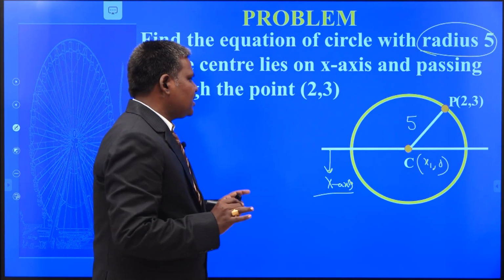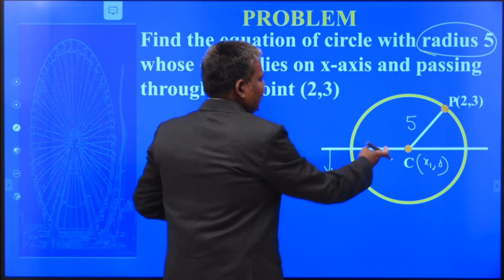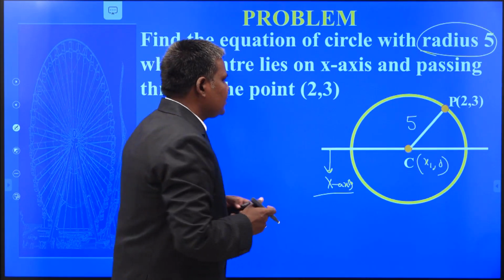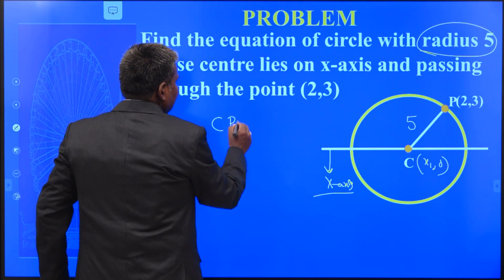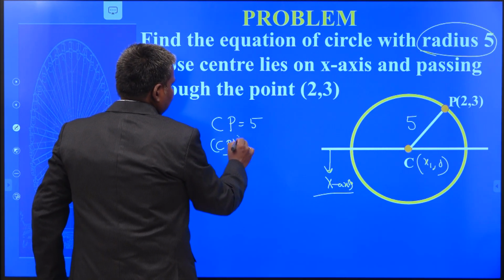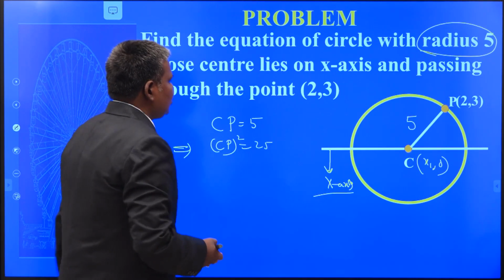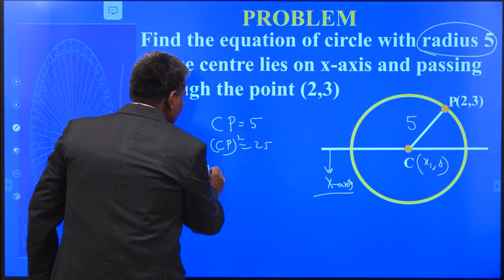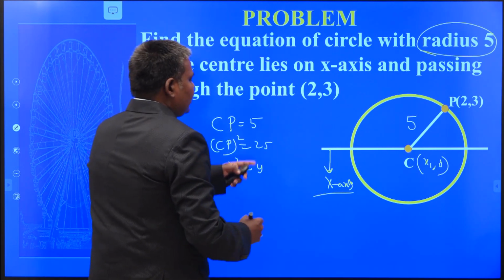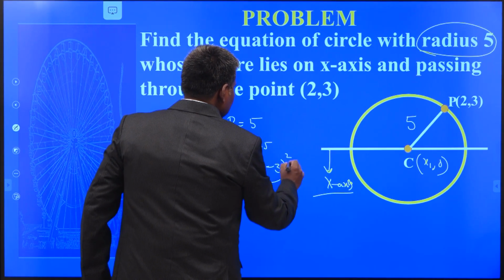I think 100% of the students understand how to find x1. Am I correct or not? There are 2 points and the distance between them is also there. So can you find x1 or not? CP is equal to 5 by the fundamental definition. From that, CP square is equal to 25. CP square means the distance from C to P. That is x1 minus 2 whole square plus y1, that is 0 here, 0 minus 3 whole square is equal to 25.